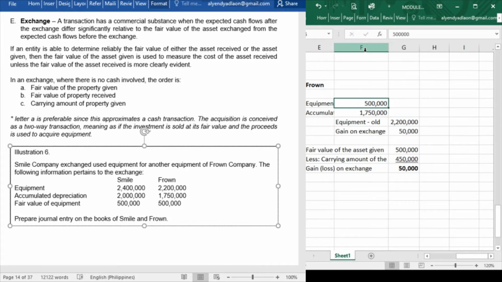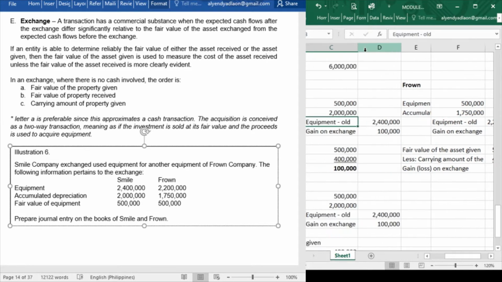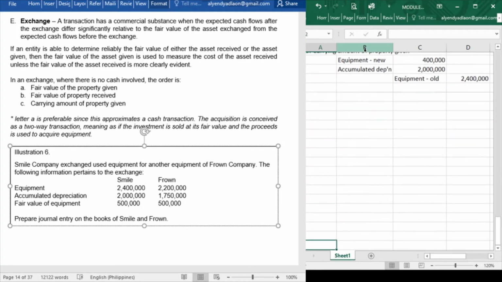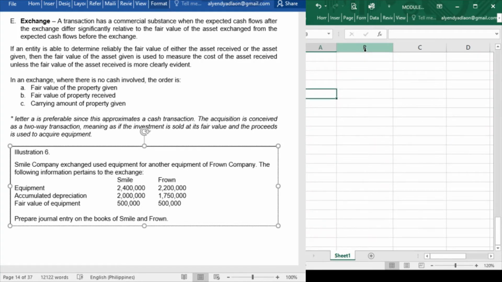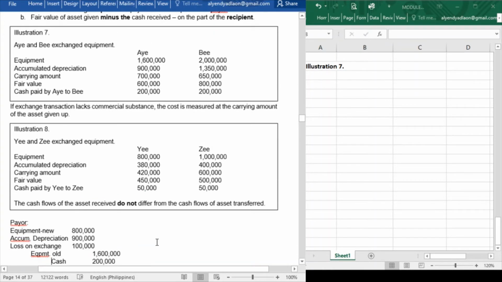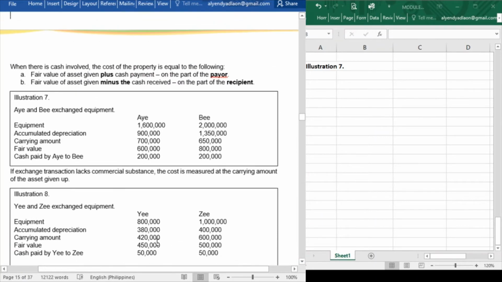So let us see if it is balanced. 500 plus 1,750, that is 2,250. 2,200 plus 50, that is 2,250. Okay, that is for Frown Company. Now let's proceed to illustration 7. Alright, illustration 7.